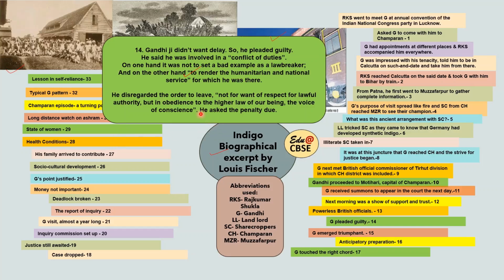So he disregarded the order to leave. He says that it was not for want of respect for lawful authority. I disregarded the order not because I don't want to obey the law, but in obedience to the higher law of our being. So what is that higher law? It is humanity. He says, the voice of conscience. So he asked for the penalty due. Because there is a conflict of duties on my part, whatever is the penalty, I seek that penalty. Whatever is the penalty, you can give me the punishment.